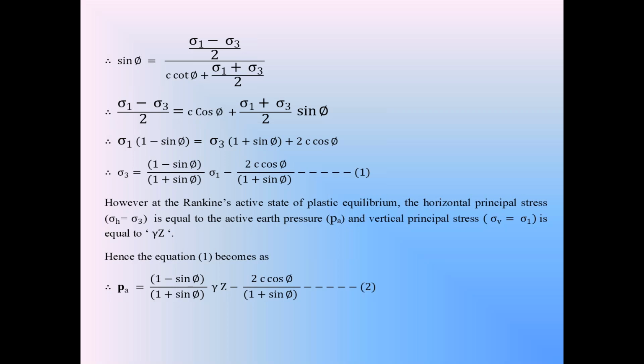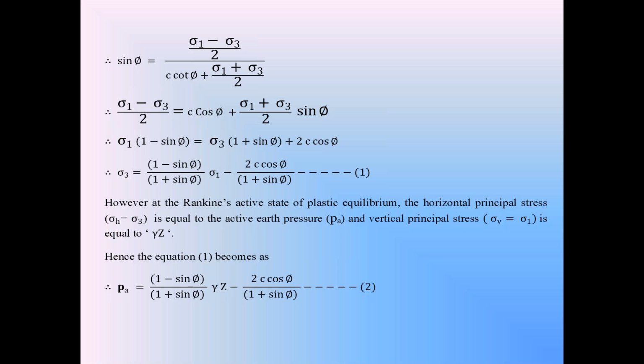That is also called the active earth pressure in the cohesive backfill. The length OA is sigma 3. That is also equal to the minimum horizontal stress in the active condition. That is also equal to the active earth pressure in the cohesive backfill. Therefore, sigma 3 is equal to PA.